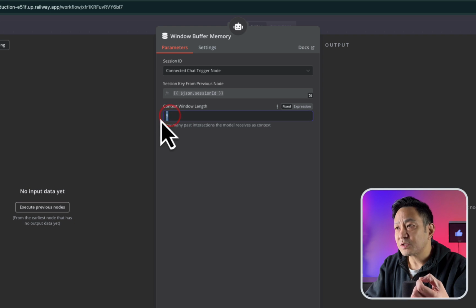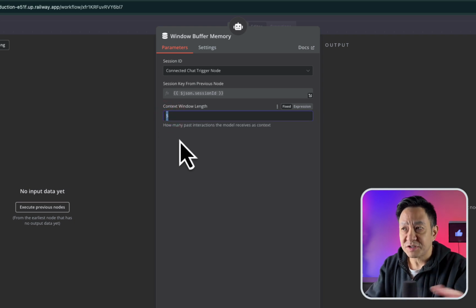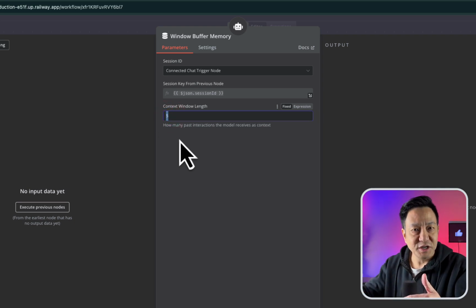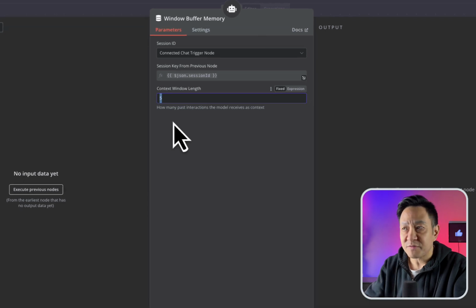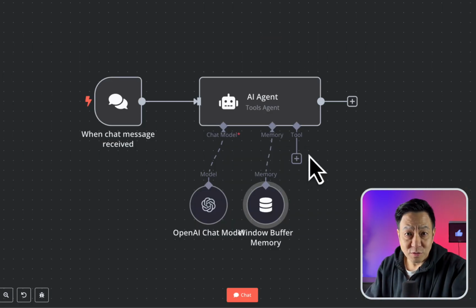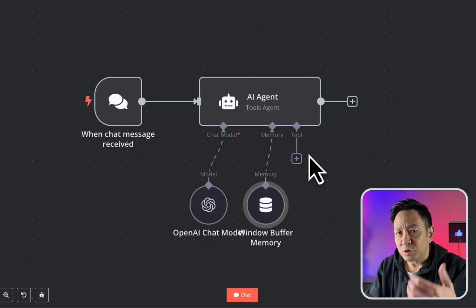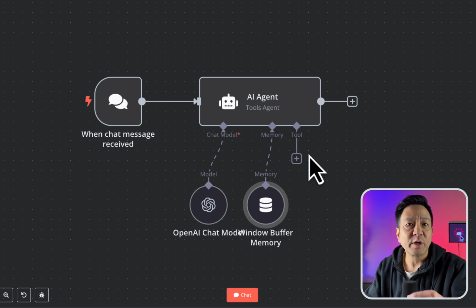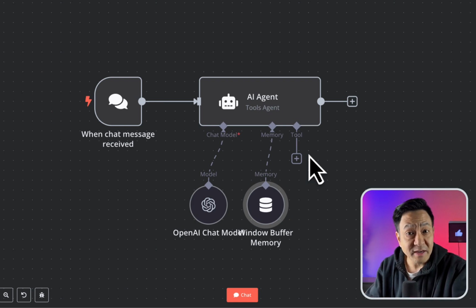And so this will remember 5 past interactions, but as the conversation continues to go, it's going to forget anything beyond 5. Now the last element of an AI agent are the tools. Just like giving an AI agent control of a car as a tool to enable it to drive people around, you decide what tools you want to give your AI agent so it can accomplish tasks for you independently.